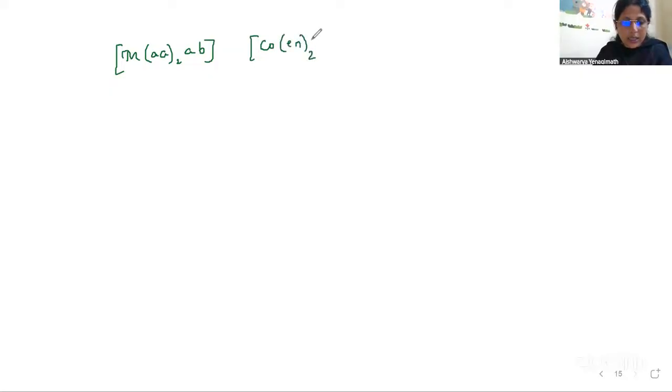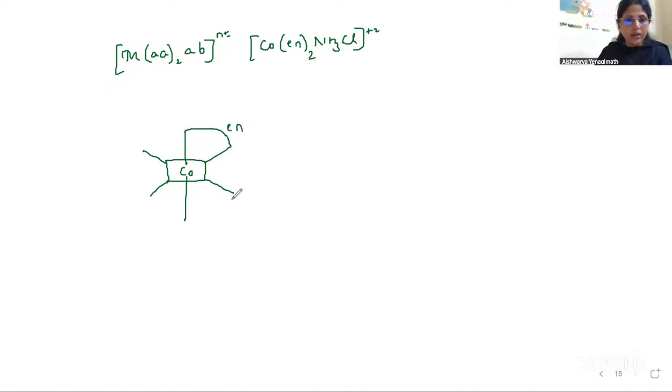One last example, where we'll be taking AA2 bidentate ligand and AB. Three different ligands we are talking about. So the example is Co, En twice, NH3 and Cl. Yes, plus 2. So N may be plus or minus. So come, let us see, write the isomers. So Co at the center. So here we have octahedral geometry. Now I'll write here En. I'll write here En. And here will be NH3 and here will be Cl.